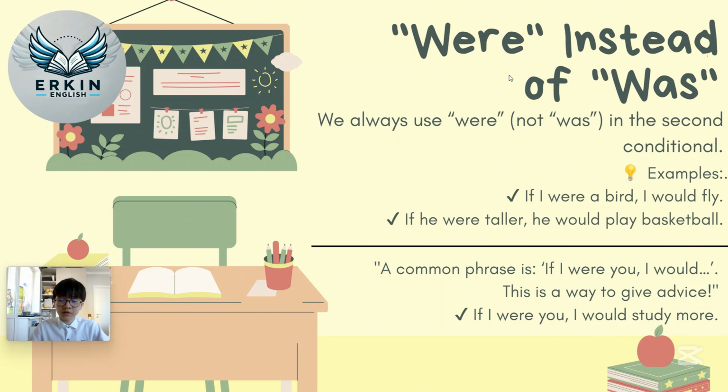Now, there are some special cases when we use were instead of was. We always use were, not was, in the second conditional. That's a very important factor. Even with I, he, or she, we always use were. For example, if I were a bird, I would fly. Not was, we always use were. Or for example, if he were taller, he would play basketball. Even though it's a he, we say were.